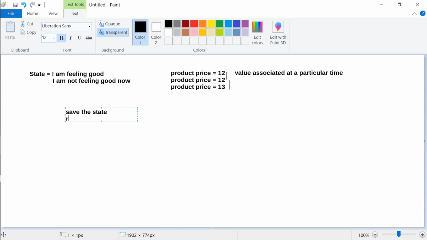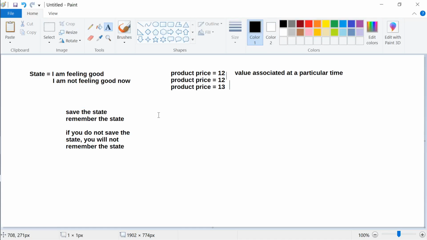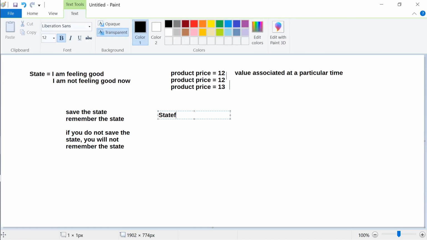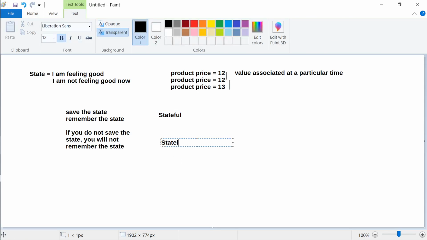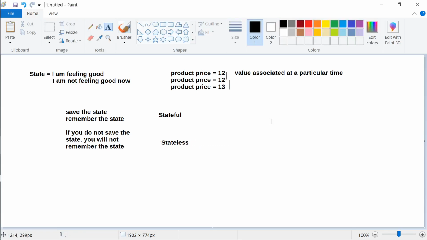you will not remember the state. That is, if you do not save the state, you will not remember the state. And this scenario is called stateful, and this scenario is called stateless. So that is what state means. Okay, what state are you in? So remember these examples.